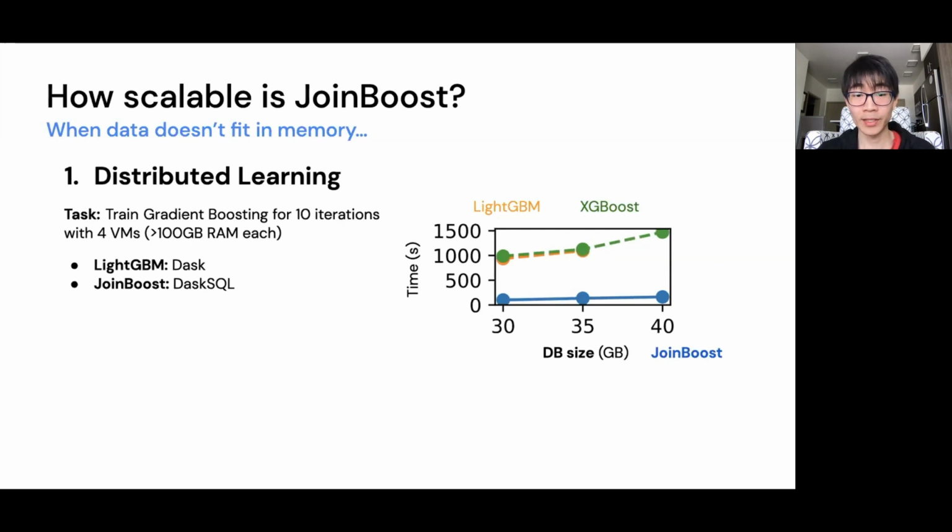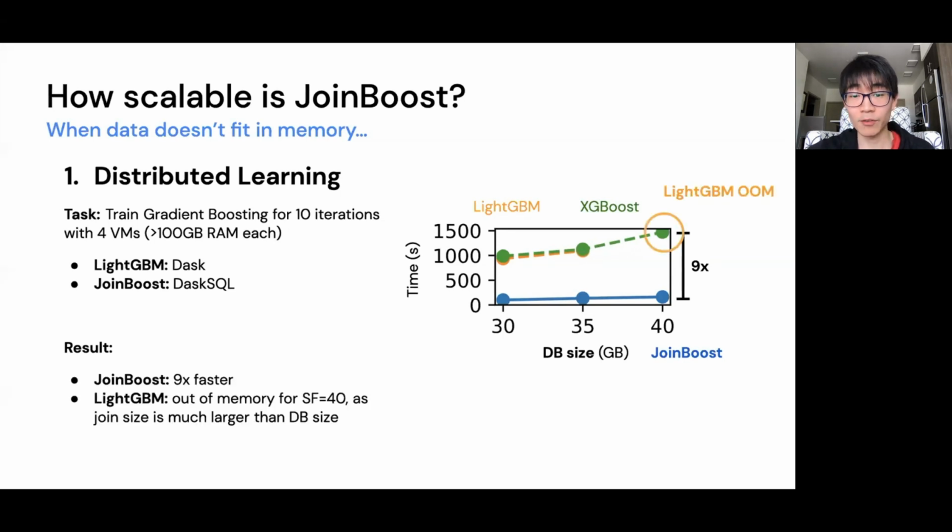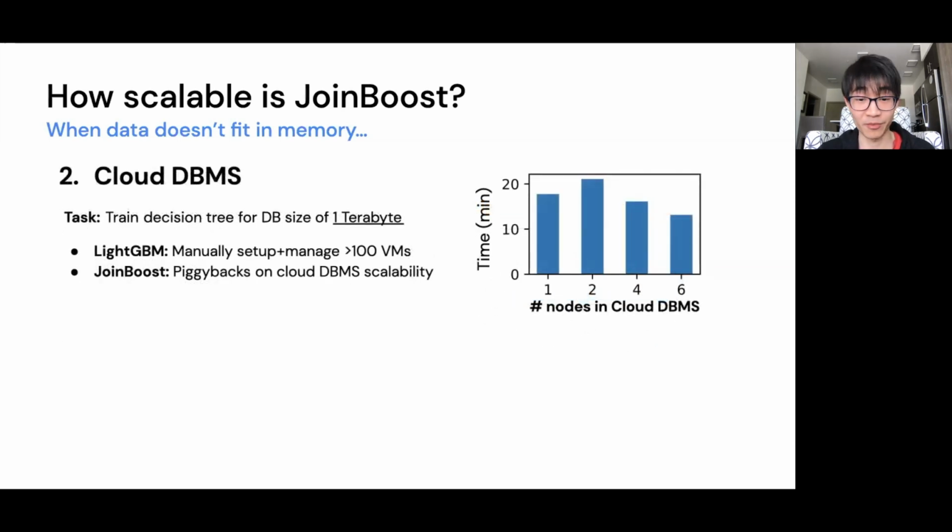When the database size is 40 GB, JoinBoost is 9 times faster than XGBoost. In contrast, LightGBM hit out-of-memory errors even on 4 virtual machines, and is therefore not plotted for database size equal to 40 GB. And we can push the envelope further.